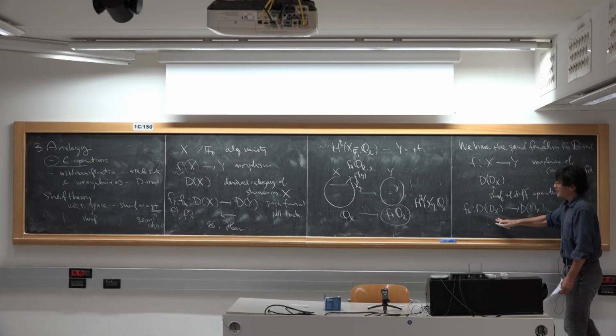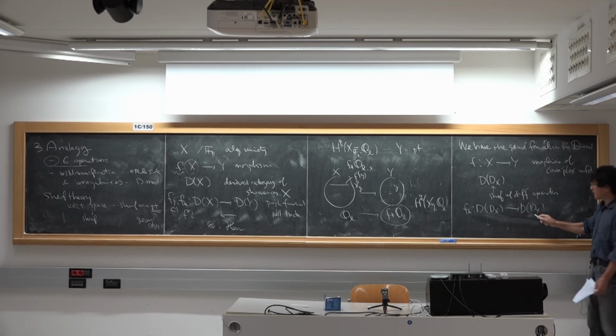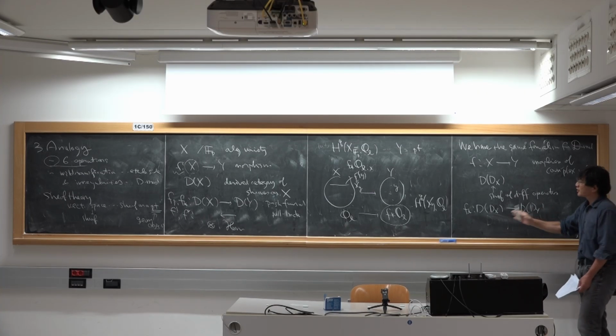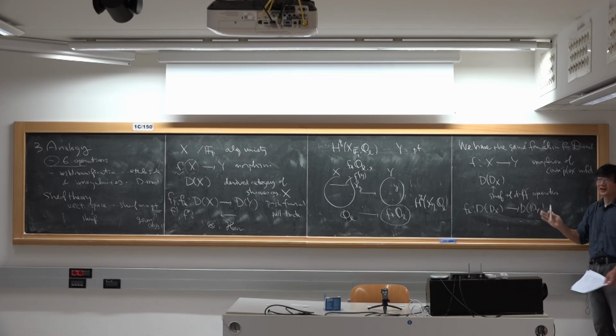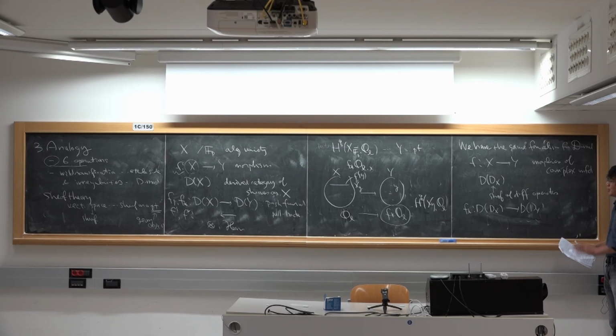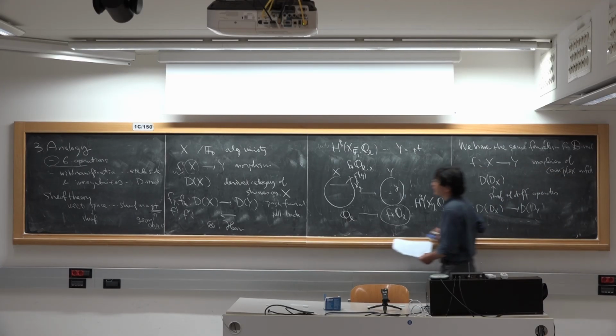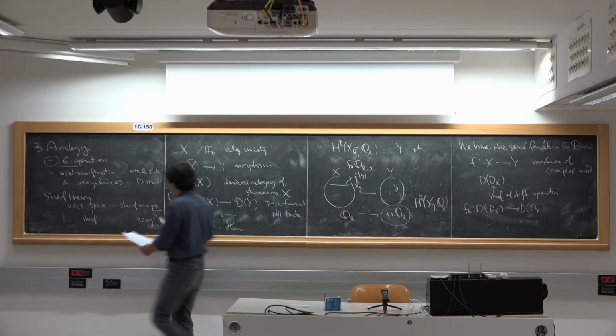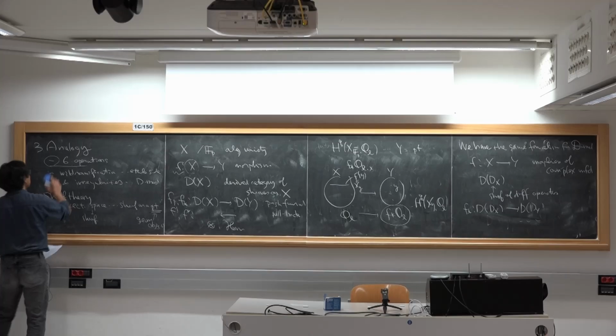I just show one operation here, but there are five others, and they satisfy the same formalism. This is formal, but extremely useful to study the geometry of the varieties. So this is the first thing.